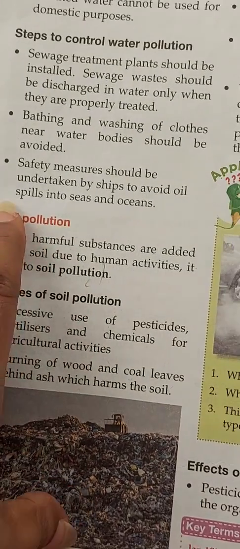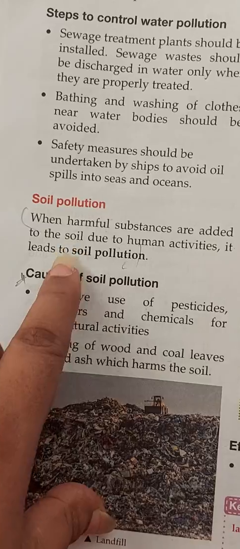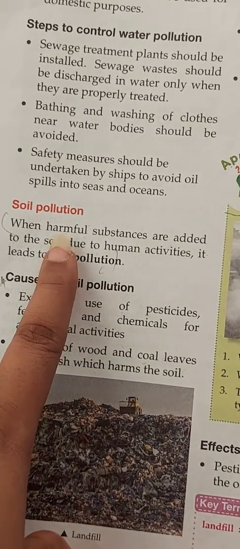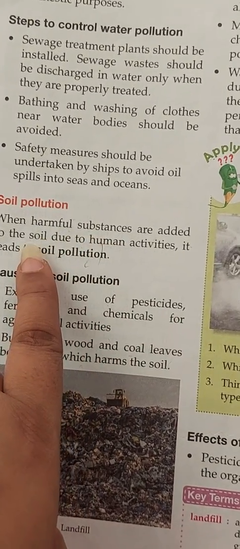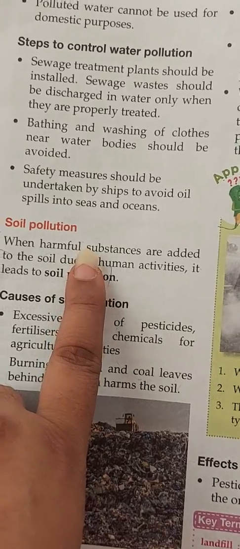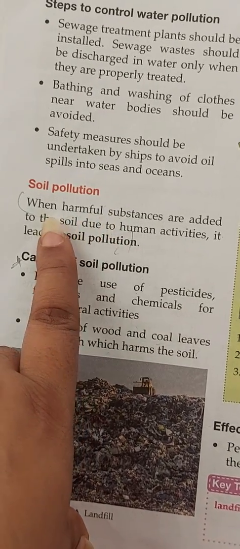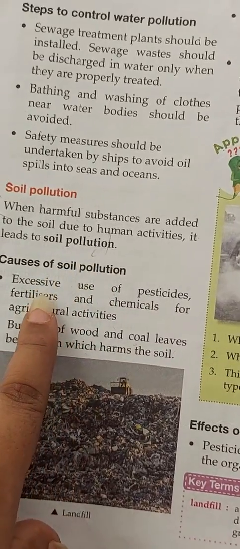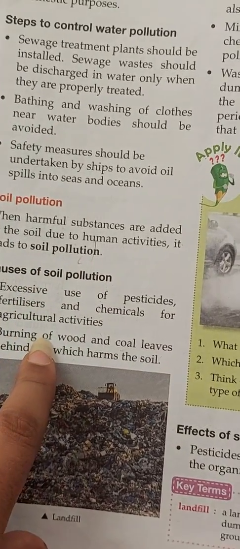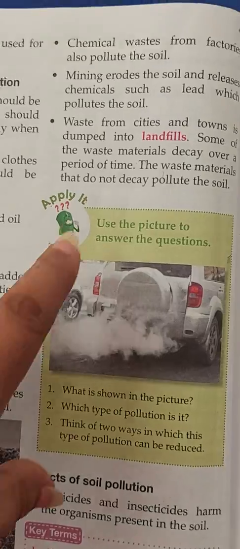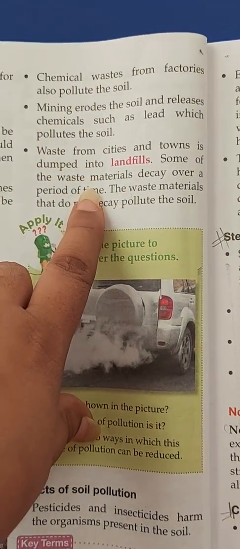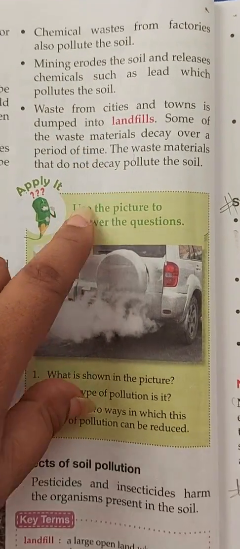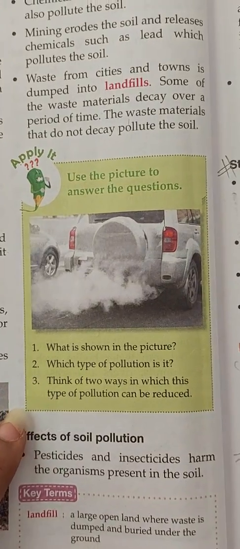Then what is soil pollution? Here, soil pollution is when we are throwing dirty things, harmful things onto the soil, adding to the soil, this is called soil pollution. These are the causes of soil pollution mentioned here. 4 to 5 points they have mentioned for you, how it is happening, what the reasons are.